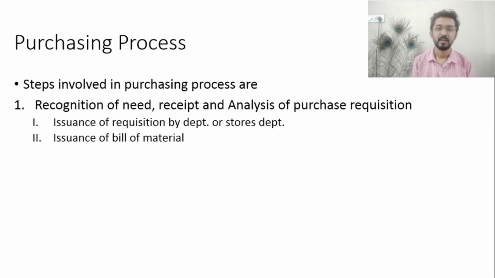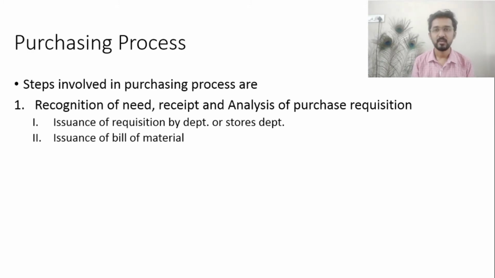The request for whatever item they require is made on a document, and the document is circulated through the stores department until it reaches the purchase department. It is circulated through the stores department because the stores department has the inventory data. The item is first checked in the inventory data, and if required, it will be forwarded to the purchase department to purchase the item from an external source.